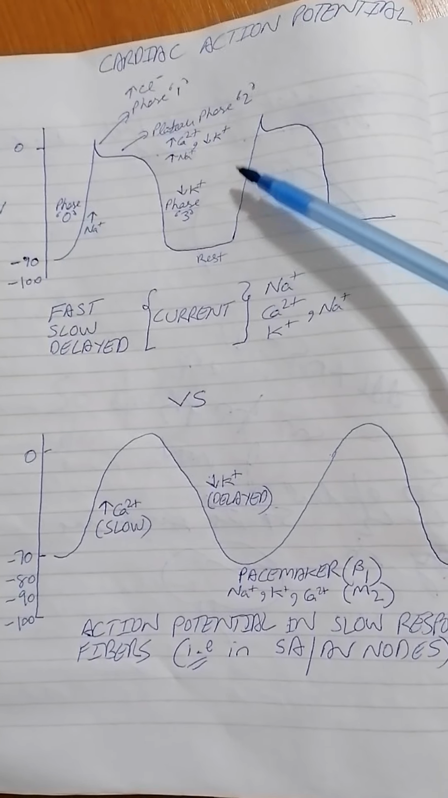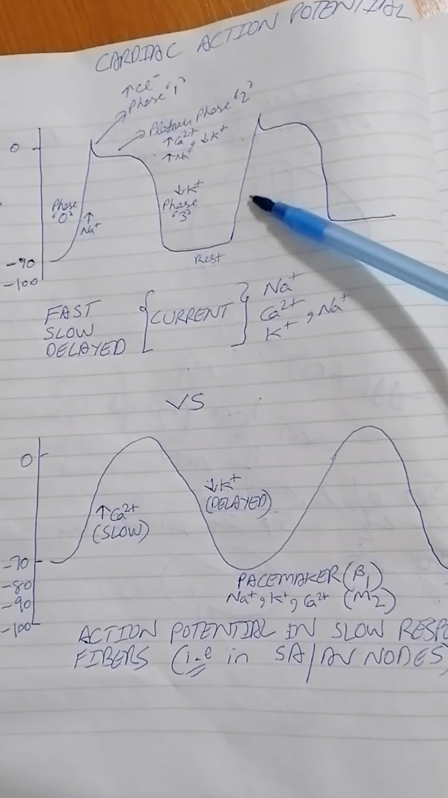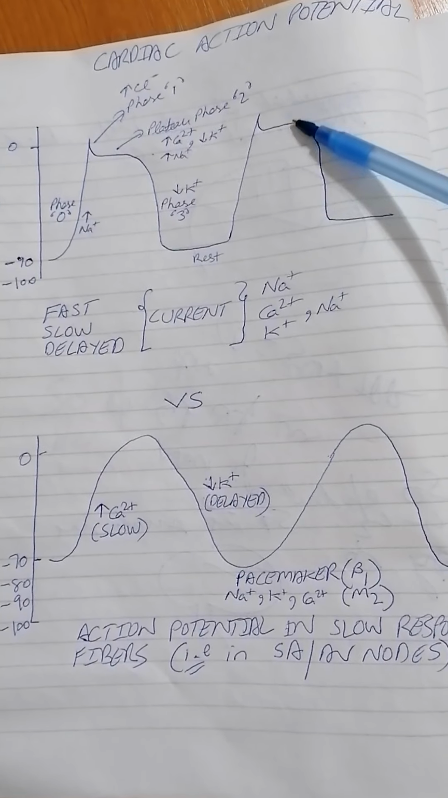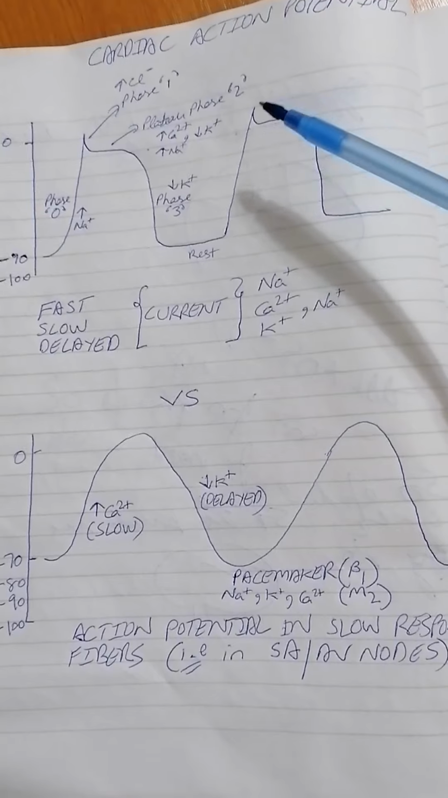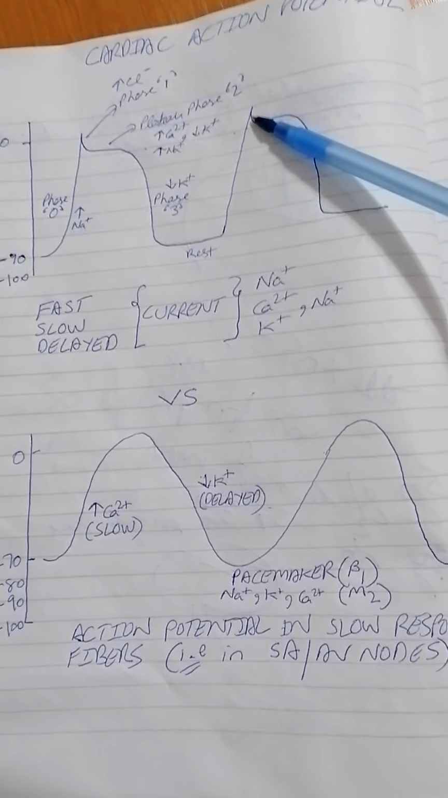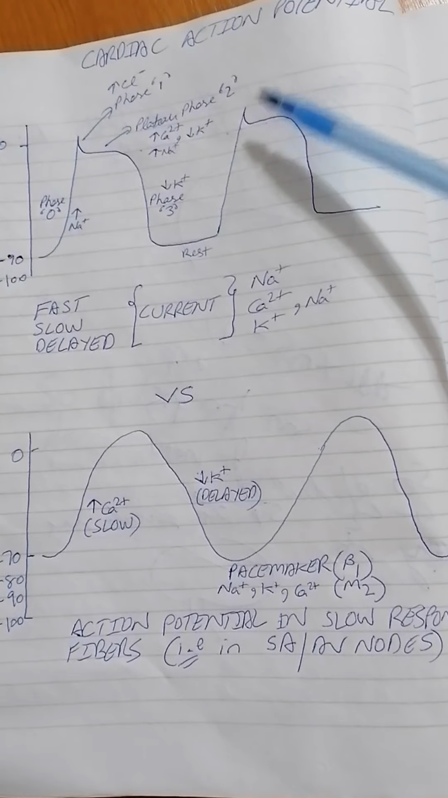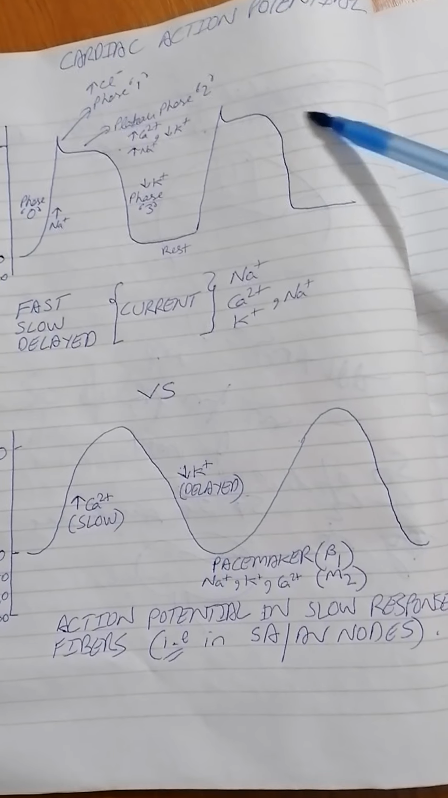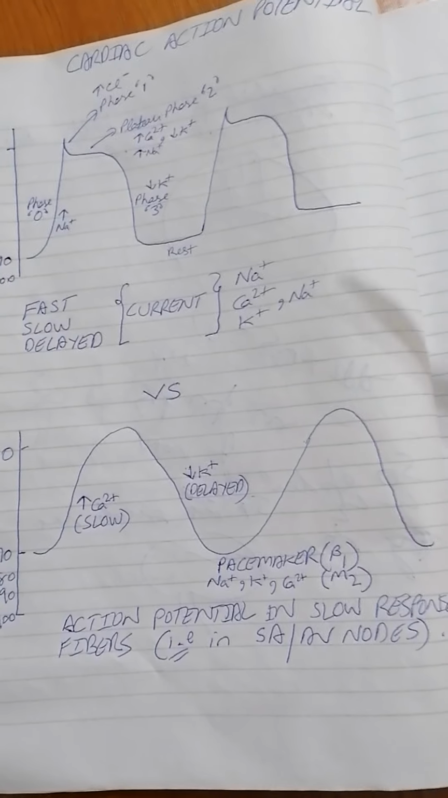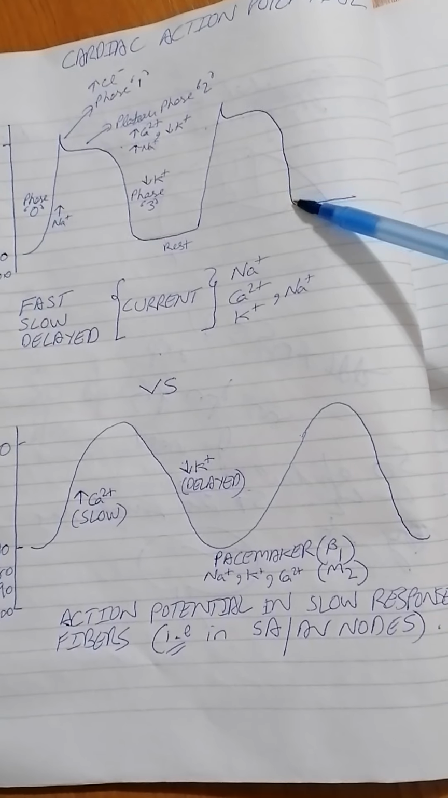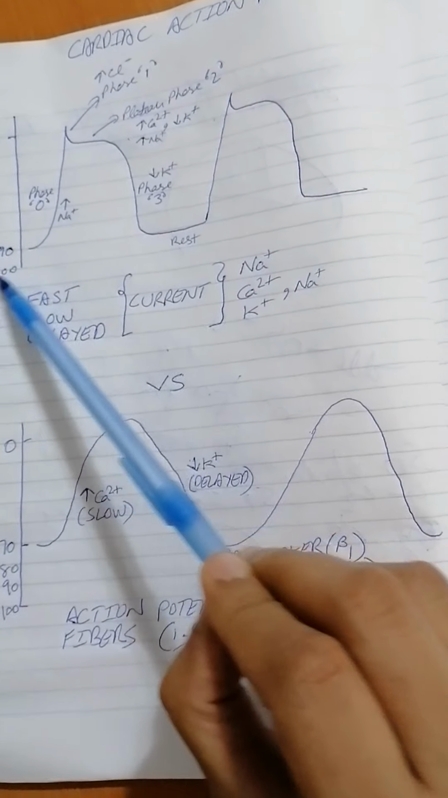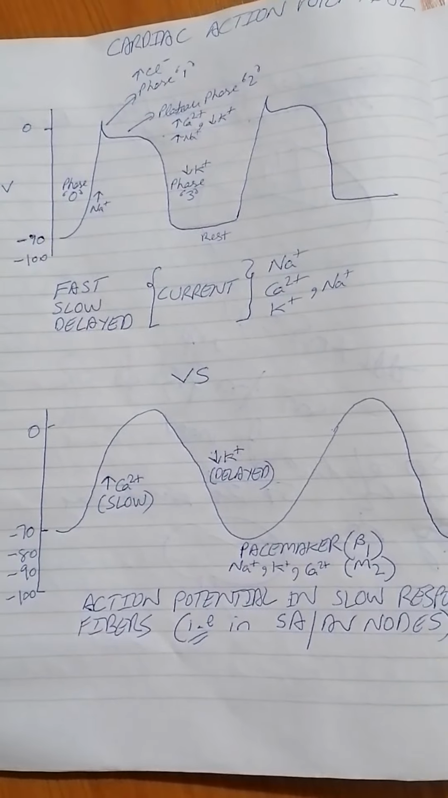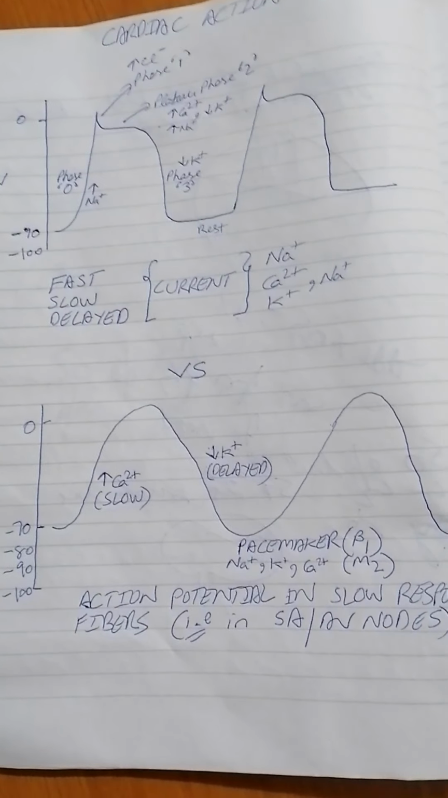So this is an upstroke. This is your uphill, represented by sodium, which is a positive ion, getting inside the cells. This one, phase 2, the plateau phase, is because of calcium entering the cells and potassium leaving the cells. Both of them are positive, so that's why it becomes a plateau phase. Neither is going up, nor is it going down. Then we have your downhill. This is because potassium, a positive ion, is leaving the cell. So it will reach towards your -90 millivolts. So this was your action potential, which happens in your ventricular muscles.